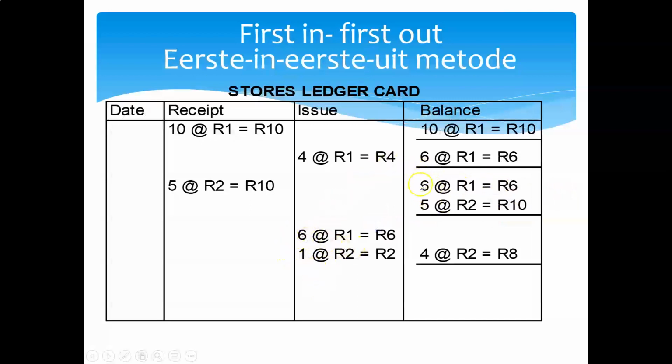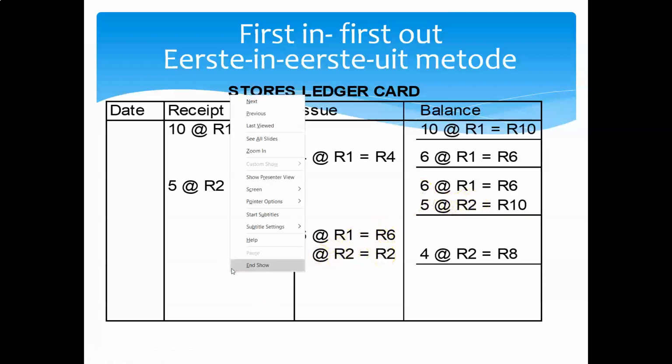Right, now we go and we sell 7 apples. Now we said first in, first out, we have to sell that batch first. So 6 apples at 1 rand will be sold first. We sold 7 apples in total, so that means that we must have sold one of these apples as well, and that cost 2 rand an apple. So 1 apple at 2 rand, so that in total is 2 rand.